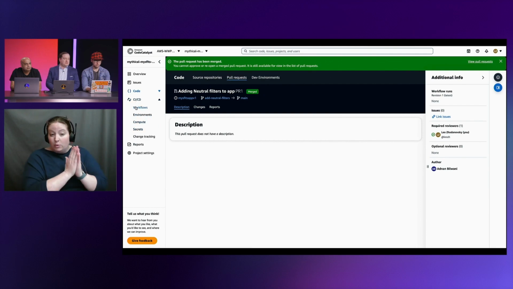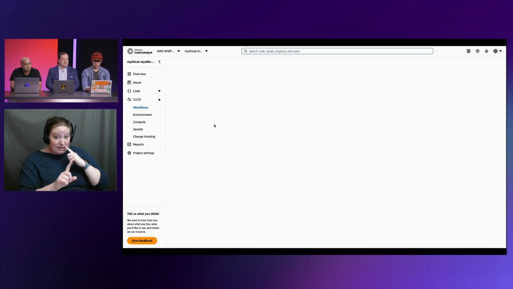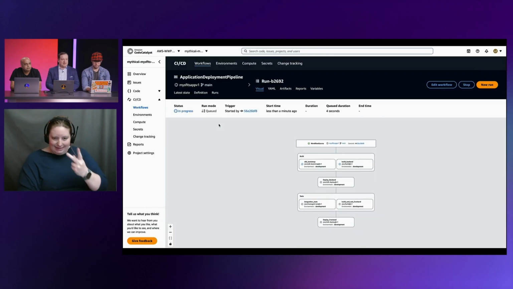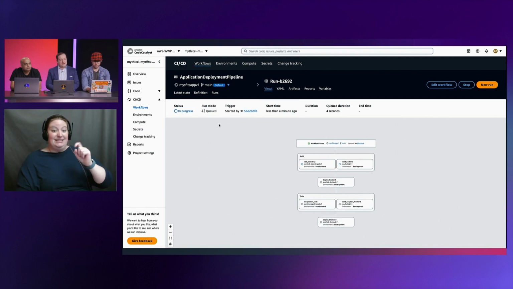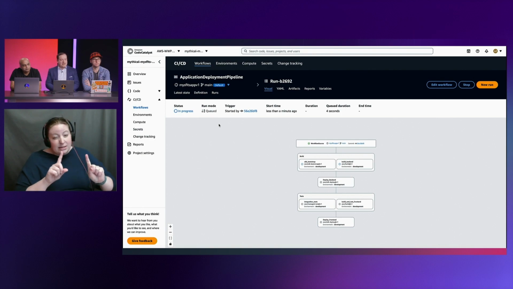And now we're going to go into CI/CD workflows. So we're going to see, did this trigger a workflow? I can see that the workflow is running. And I can see on the top in the little text there, it says green. So that means it's successfully pulled the code and merged it. And now it's going to go through a build phase where it's going to build any artifacts that we need. There's going to be a front end deploy. There's going to be some tests that are run, like the tests that you added. And then if that all goes well, it's going to deploy the front end after the back end. And then we'll have a successful deploy if all goes well.